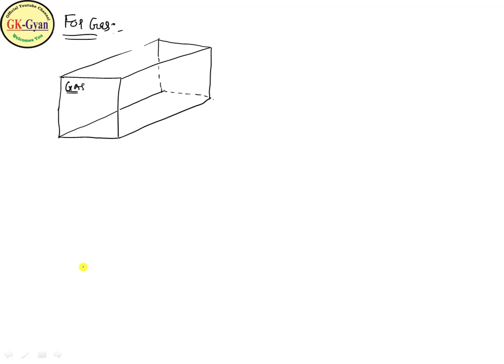Now consider, for gas, once again this is the tank, you have to draw it. Consider a tank in which gas is present, and consider a bottom plane ABCD.